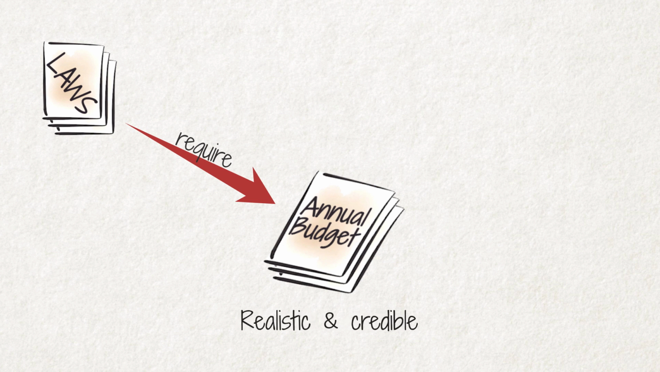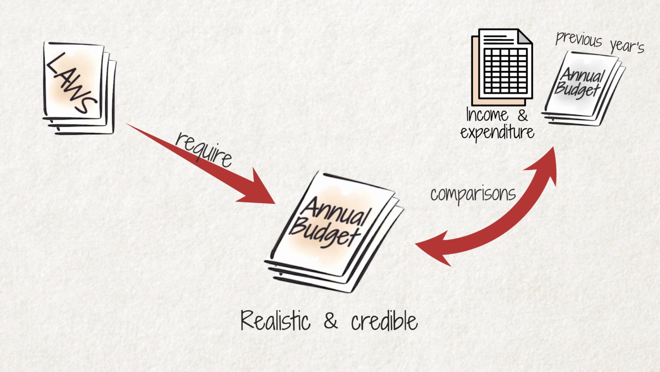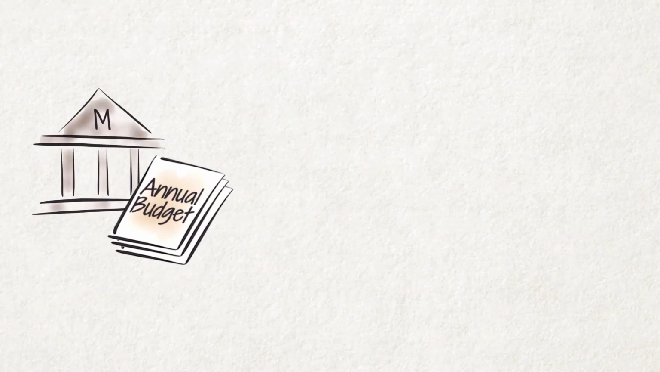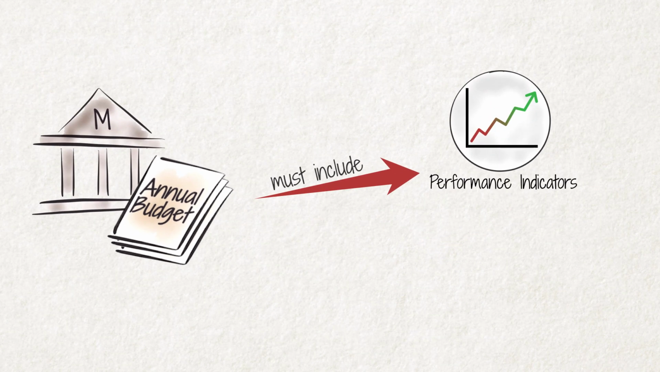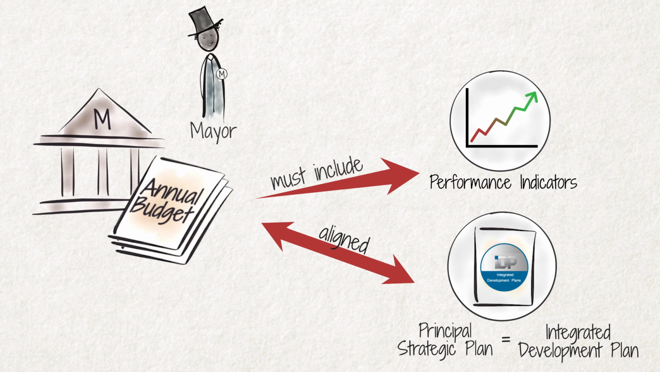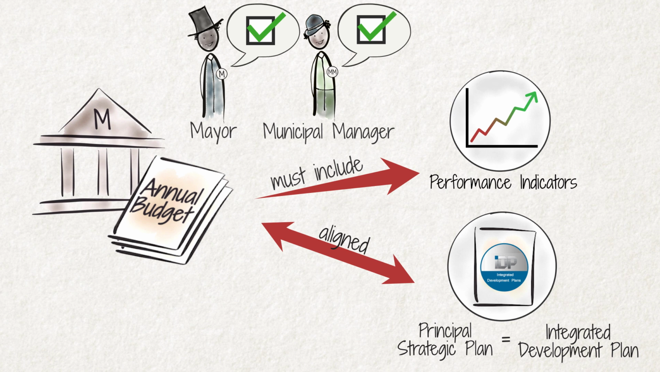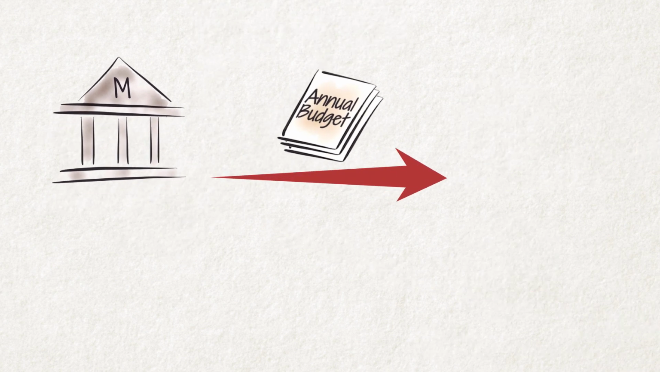To ensure this, the budget must include comparisons with the previous year's budget and the actual income and expenditure of the previous year. The budget must also contain measurable performance indicators to allow for appropriate monitoring. Crucially, the budget must be aligned to the municipality's Integrated Development Plan, which is the municipality's principal strategic plan. The mayor and MM must both certify, when completing and submitting the budget, that these requirements are met.